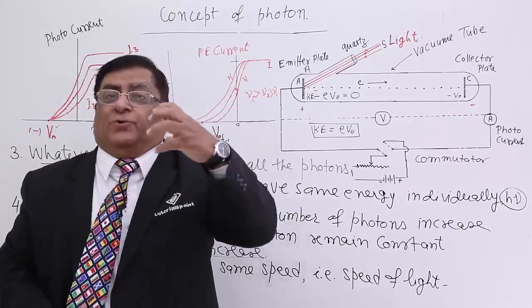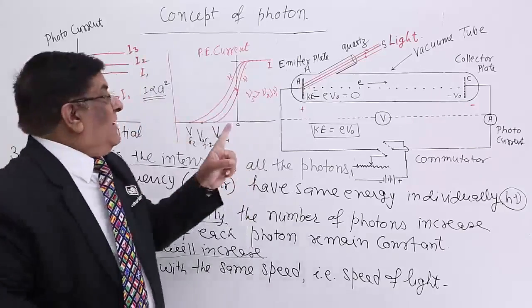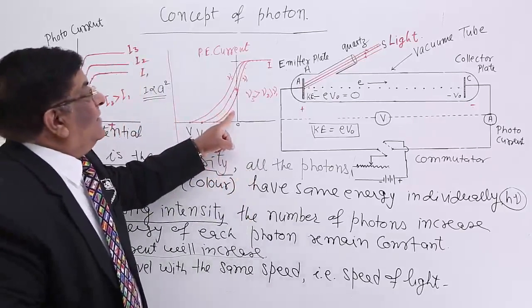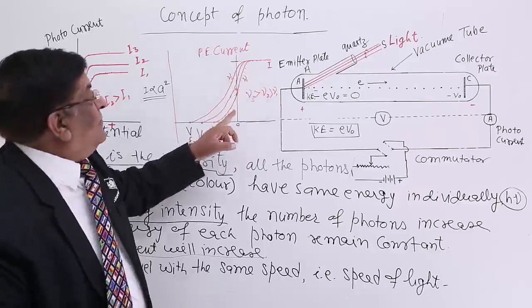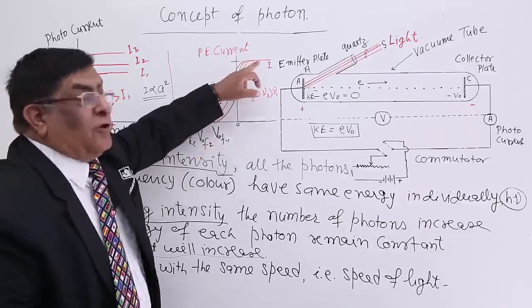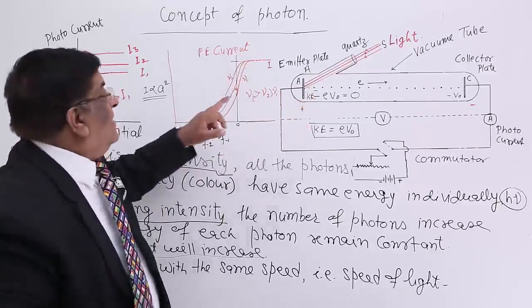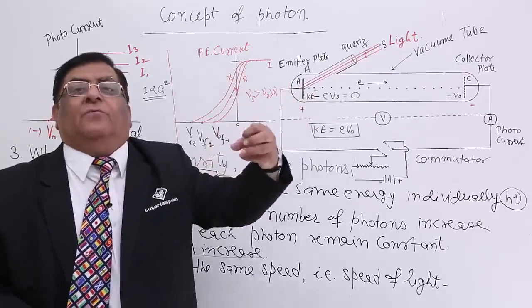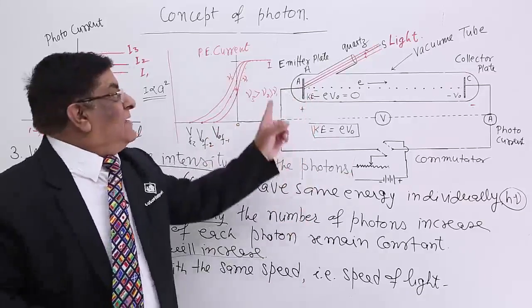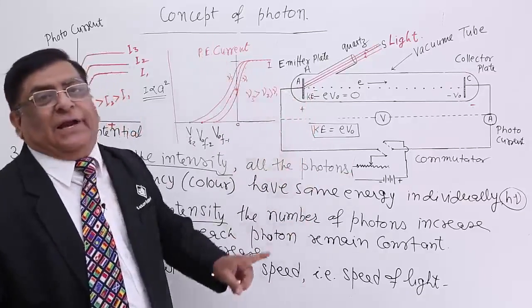of number of photons. So, frequency 1 was giving 1 lakh photons from a 100 watt bulb. Frequency 2, again 100 watt bulb, 1 lakh photons. Frequency 3, again 1 lakh photons. So, current from all the three will be same. That is why here saturation current is same.